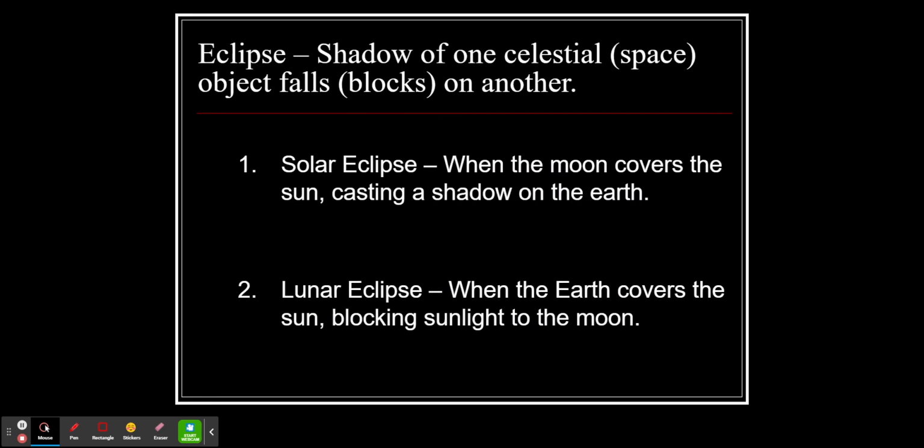Remember, when you have an eclipse, it is casting a shadow from one celestial object onto another. So with a solar eclipse, the moon is casting a shadow onto the Earth. With a lunar eclipse, the Earth is casting its shadow onto the moon. So in a solar eclipse, the moon blocks the light to the Earth, and in a lunar eclipse, the Earth blocks the light to the moon. Pause the video if you need to.